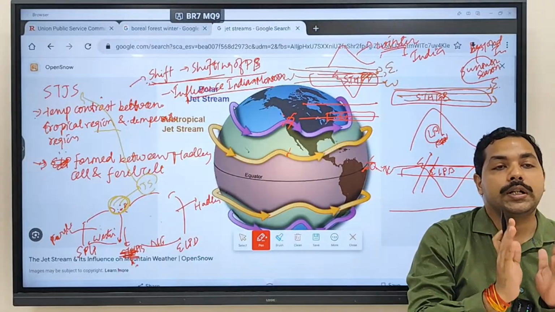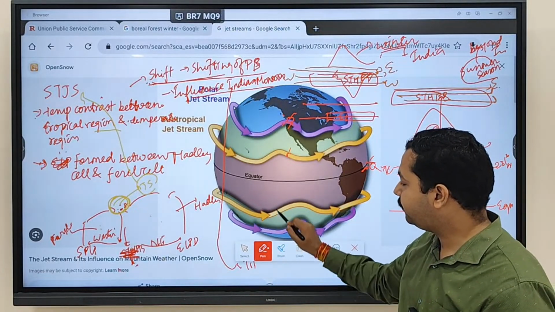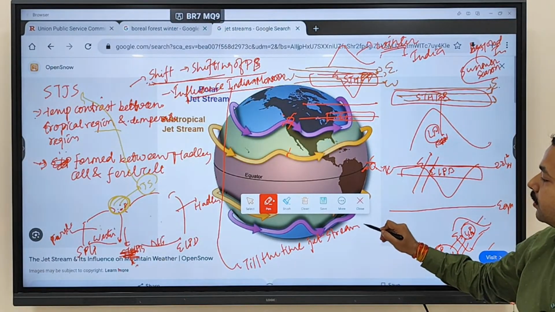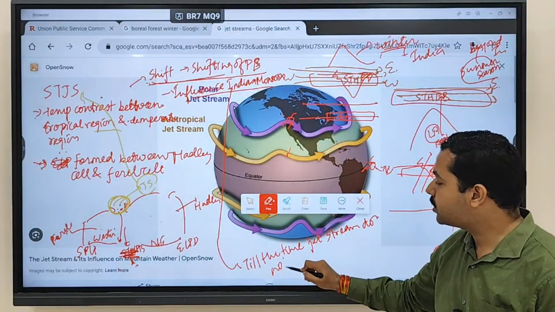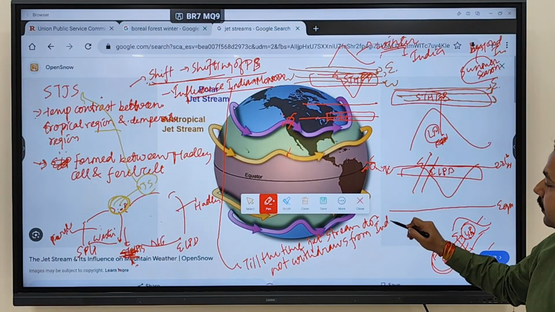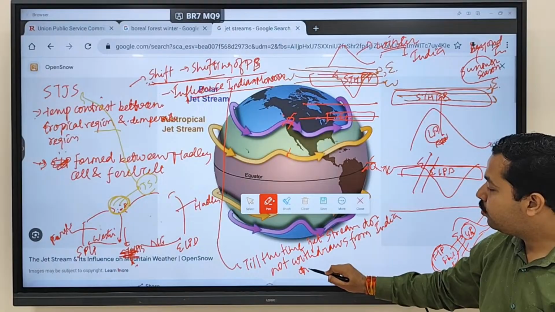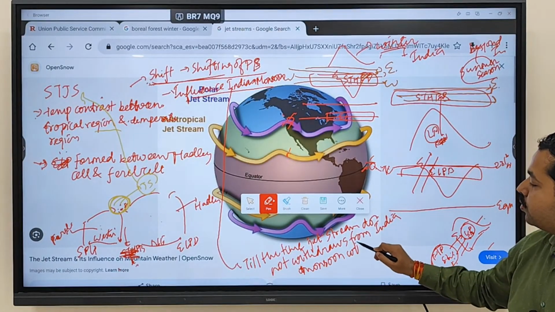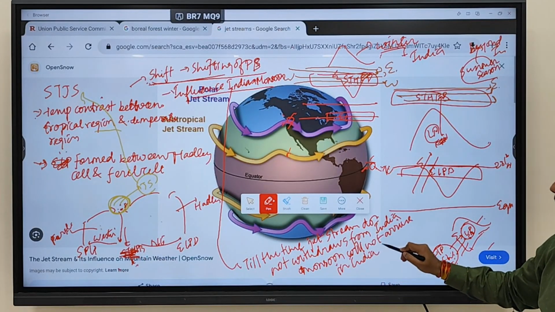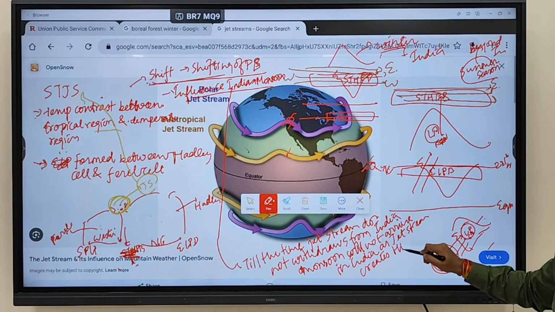the Indian monsoon. I am just writing: till the time the jet stream does not withdraw from India, till then the monsoon will not arrive in India, as the jet stream creates high pressure at the surface.